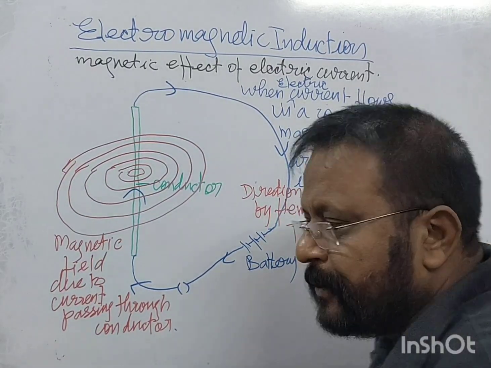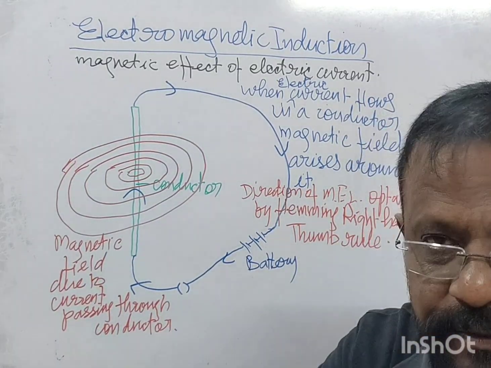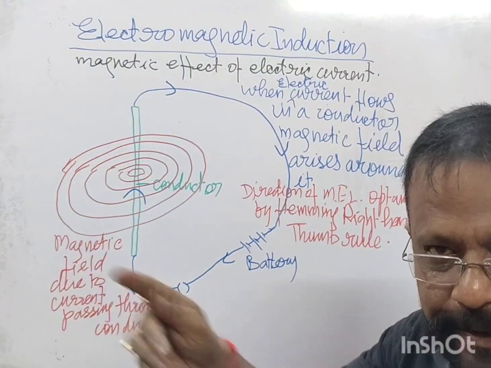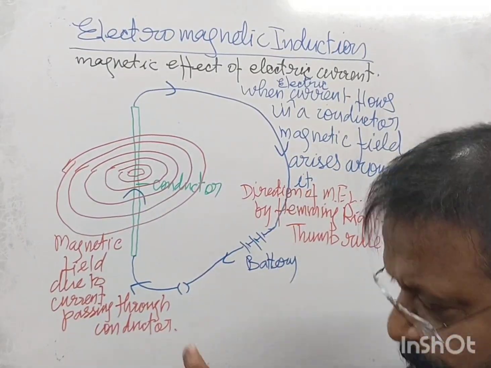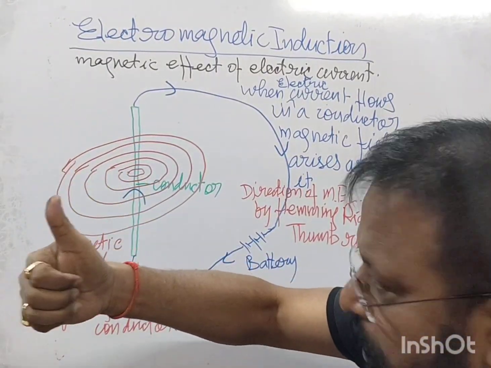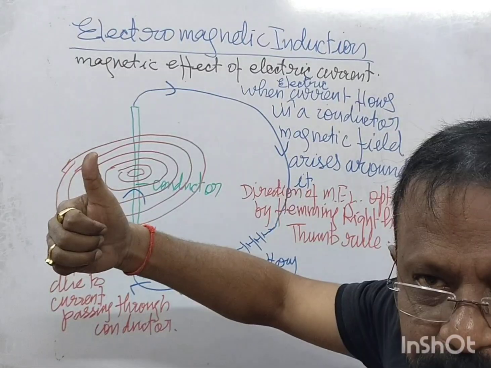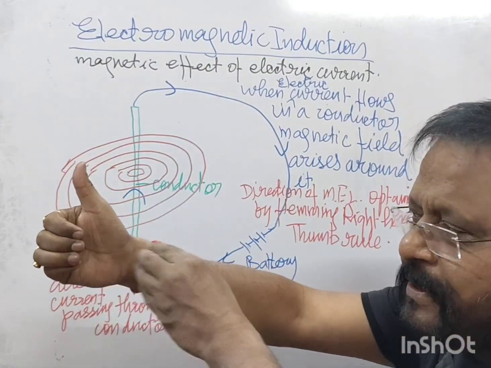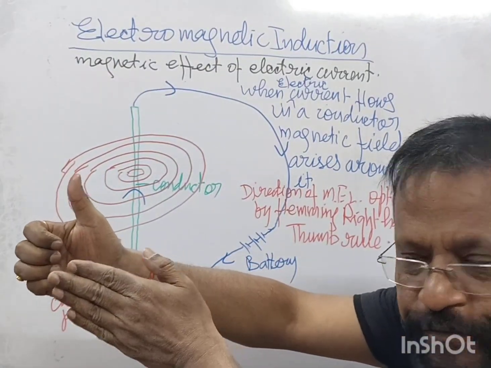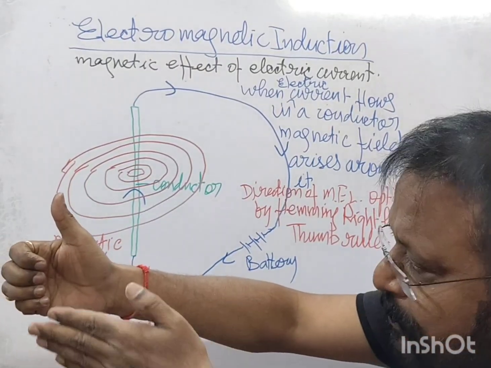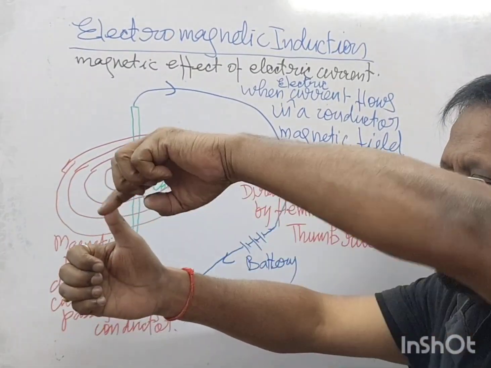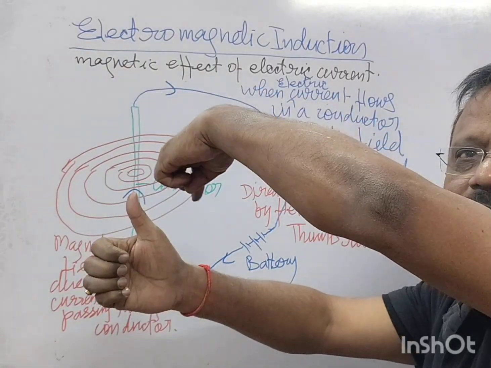Right? Up, what is the thing? This is your right hand, my right hand. Now what happens? If the thumb is on the upward side, then these fingers are on which side? Inward. This is anti-clockwise.